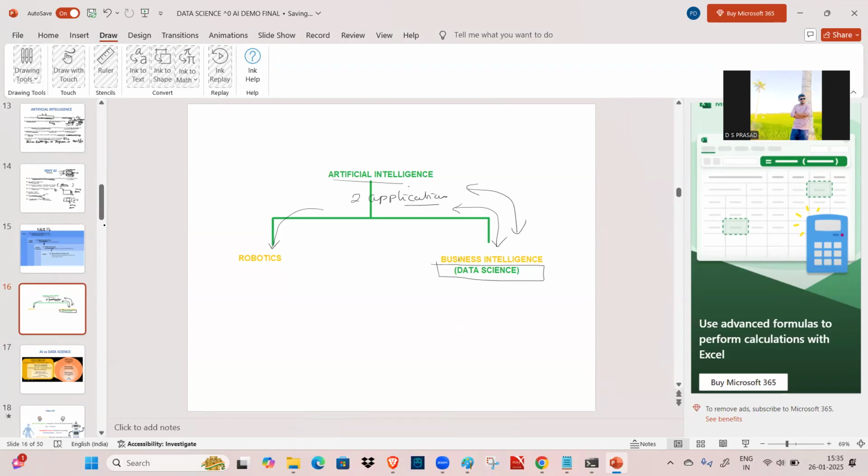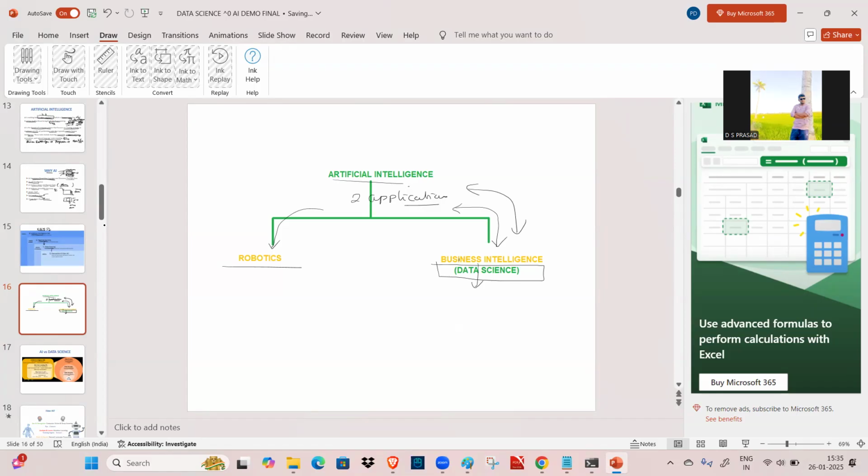People may call it whatever it may be. So data science is a subfield of AI, or AI is a subfield of data science. We can treat it that way. There is some relation between them, and that relation we are also going to see. In business intelligence, it is about solving business problems in organizations.